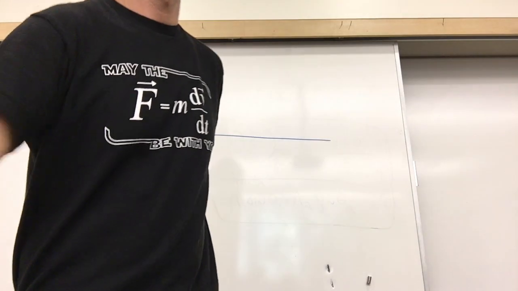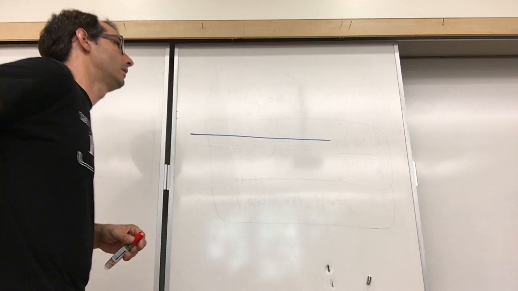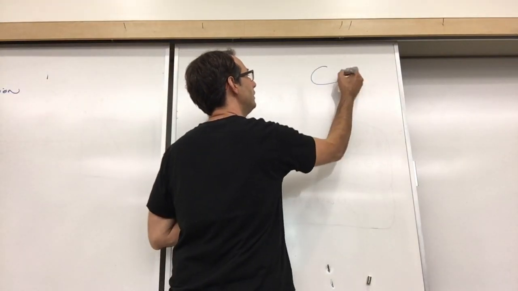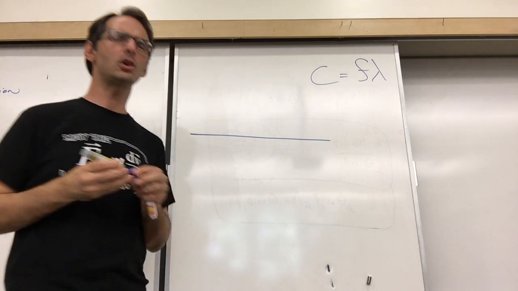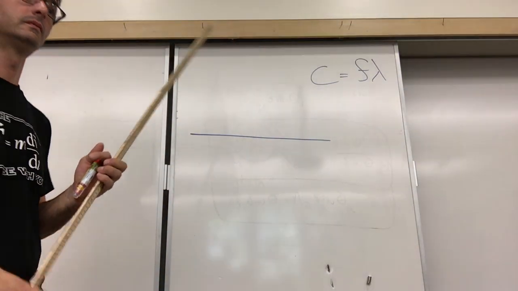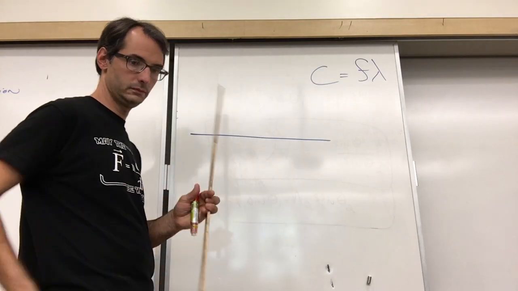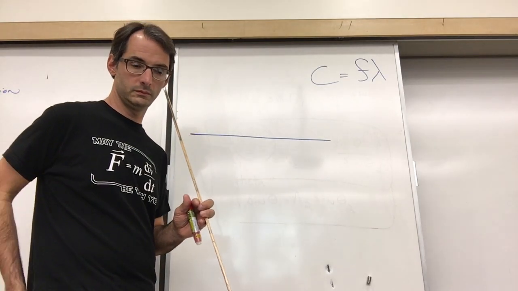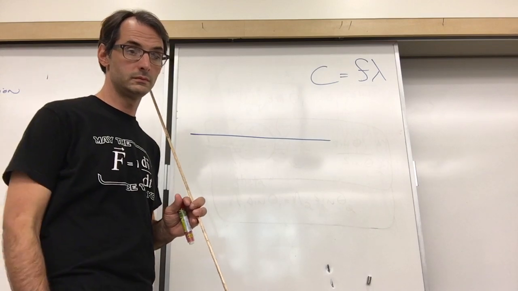So if the speed decreases, then the wavelength has to decrease. You mean this formula? Could you say that again? That's totally correct. The frequency always stays the same, so you can kind of cross that out of the equation. And so if the thing on the left decreases, the thing on the right has to decrease also.